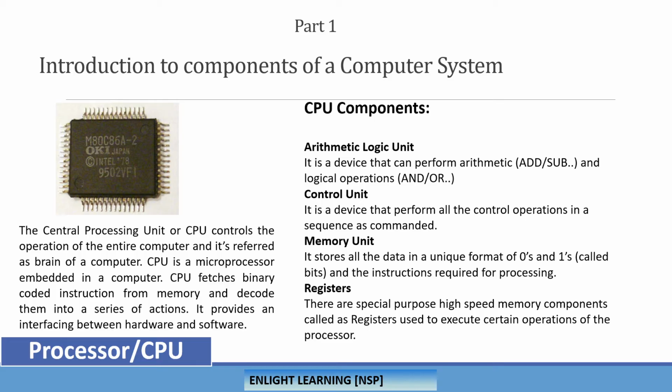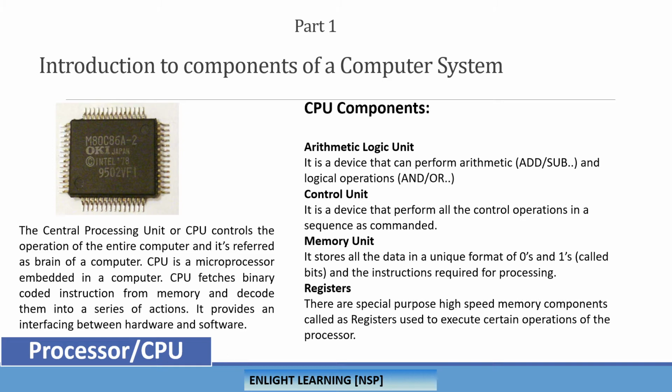Registers are special purpose high speed memory components. These are also memory components, no big difference, but other than that it has a special job to perform. It is very fast compared to memory access. I'm not really trying to cover much on these registers in this video.